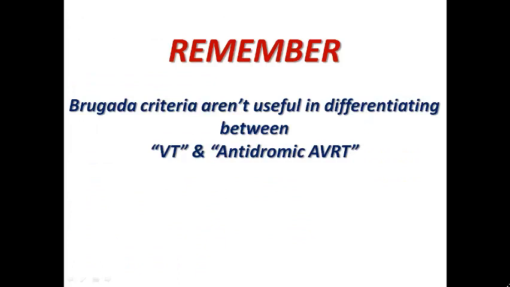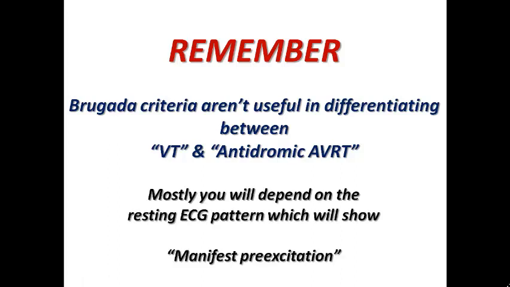So remember, of course, that Brugada criteria, although they may be useful for differentiating VT from SVT with aberrancy, are not useful in differentiating between VT and antidromic AVRT. And so in order to recognize that this wide complex tachycardia is antidromic AVRT, you would depend on the resting ECG pattern, which would show manifest pre-excitation. When the patient has antidromic tachycardia, it may be difficult from the start to recognize that this is antidromic.